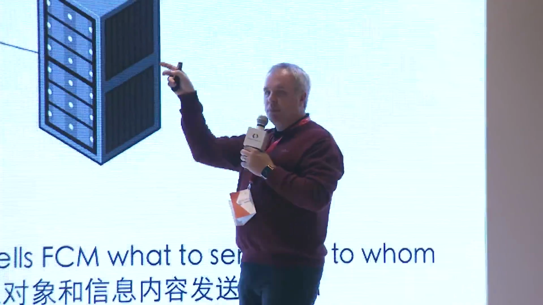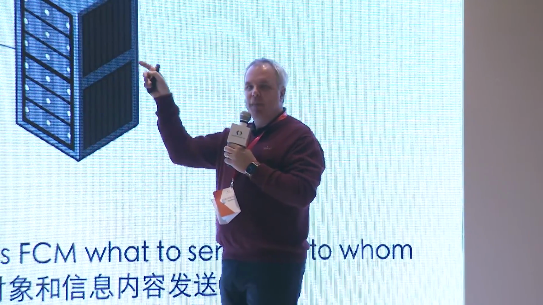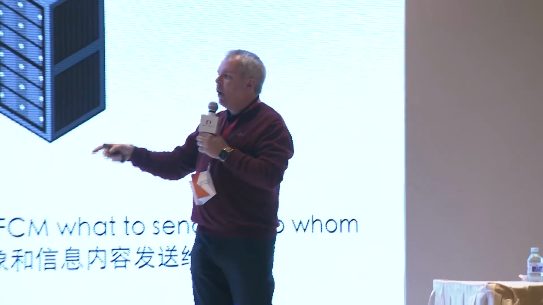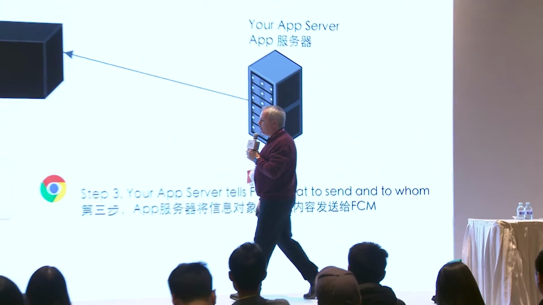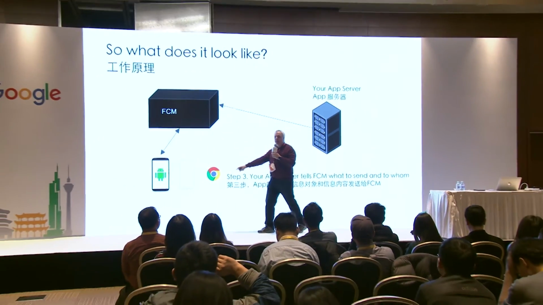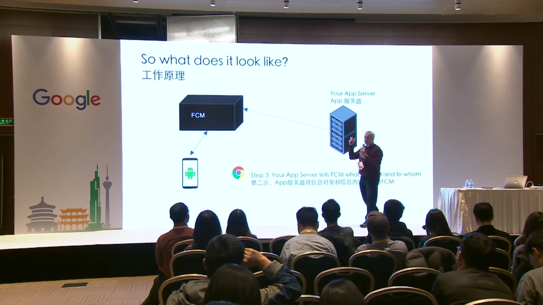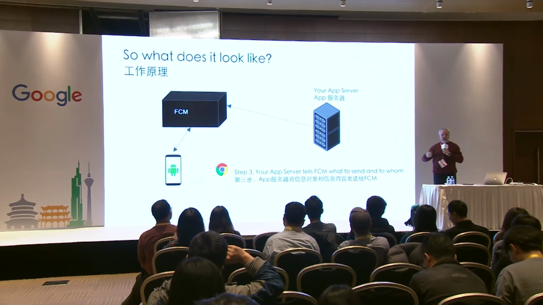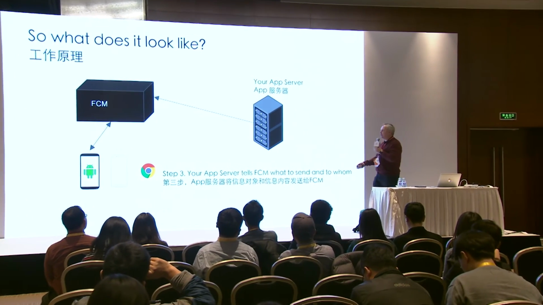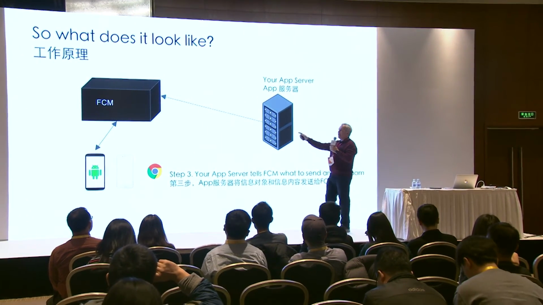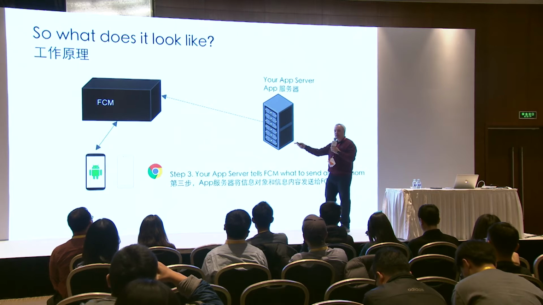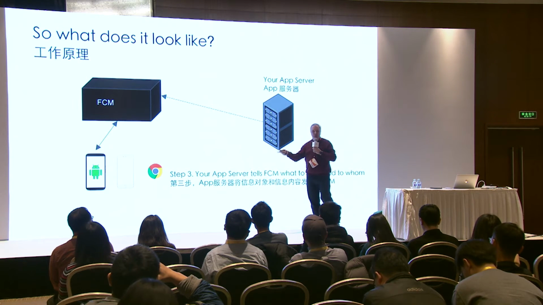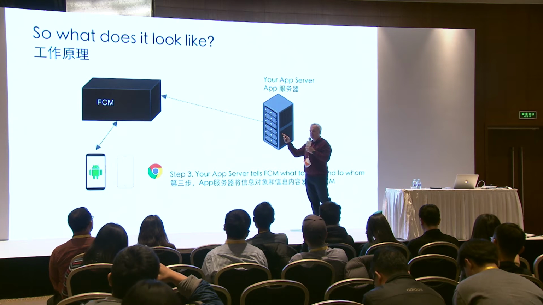For example, you could build a console, like the Firebase console, that you give access to your business people or your marketing people or whatever, or you can build code within your app or your site that talks to your app server and says, send this message to this topic, send this message to this device, send this message to this group of devices. Then your app server would actually service that message. It knows the IDs the message is supposed to go to, or the topic the message is supposed to go to.